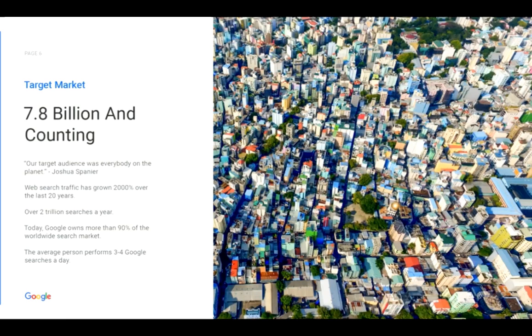Research has shown that since 2000, web searches have grown over 2,000%. Google now receives over 2 trillion searches a year and owns more than 90% of the search market. And the average person performs 3 to 4 Google searches a day.